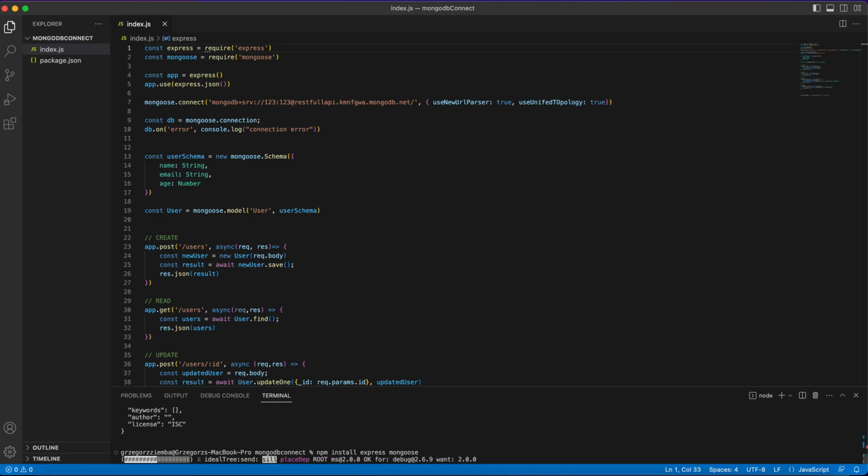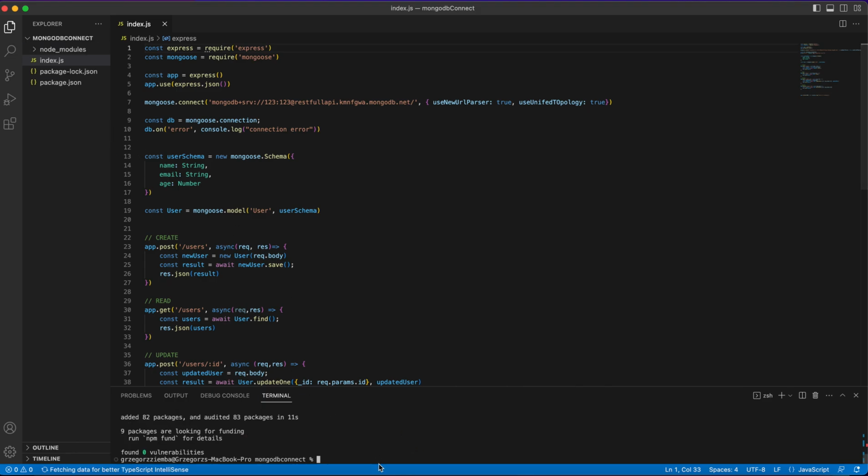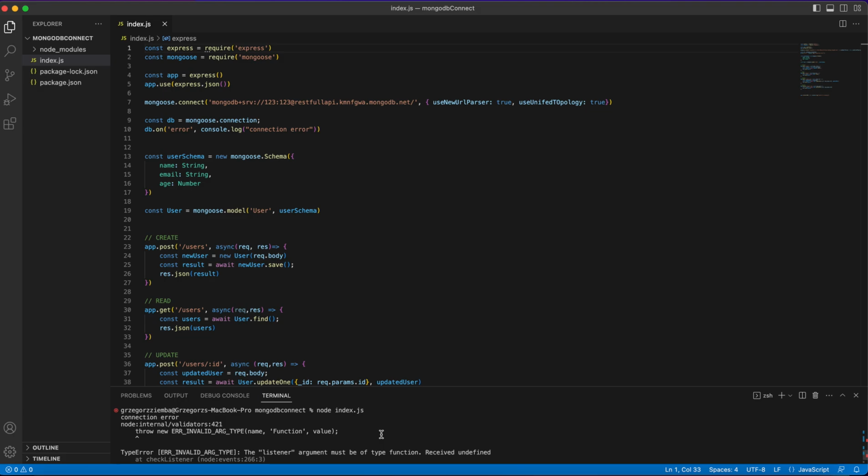Wait just a few seconds because I was in the wrong file, and when everything is installed, it will take only like 2-3 seconds. We will just go to node index.js, wait a few seconds, look what's happening over here.